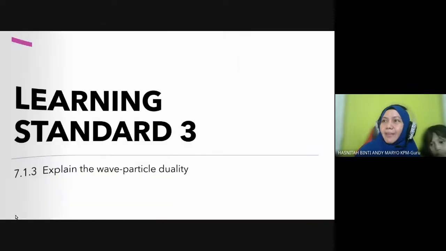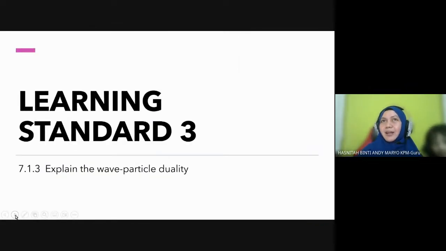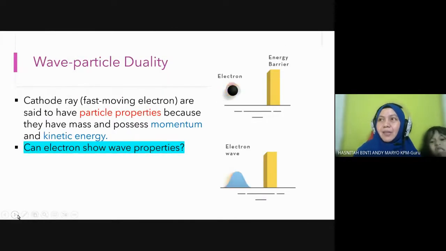Okay, next student. That is with the first three learning standards: learning standard 1, learning standard 2, and learning standard 4. Now we go to learning standard 3. Explain the wave particle duality. Okay, wave particle duality. Wave as a particle, particle as a wave. So how does that happen? Macam mana?